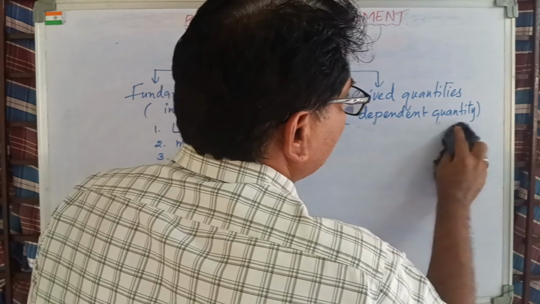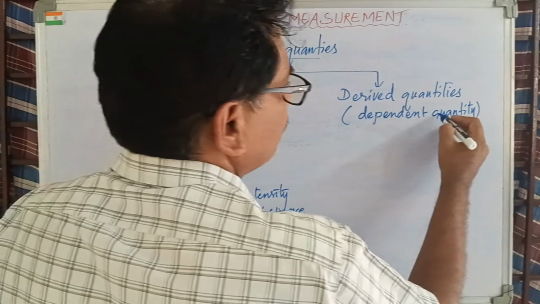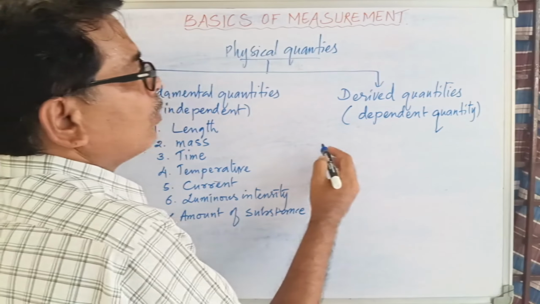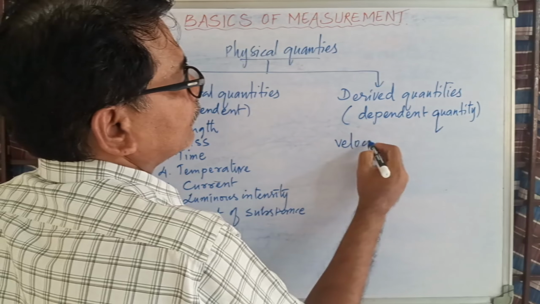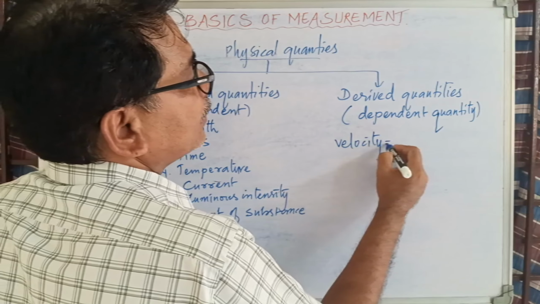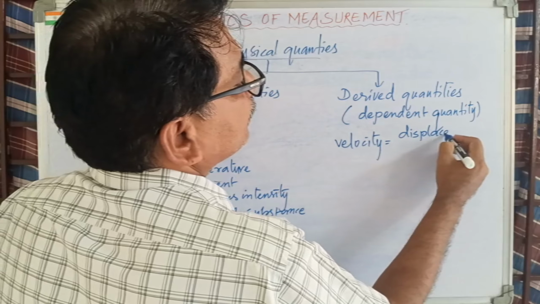Now let me prove it. What do you mean by dependent quantity? Yes, I will prove it. What do you mean by dependent? I want to calculate velocity. So what is the formula to calculate velocity? It is displacement by time.